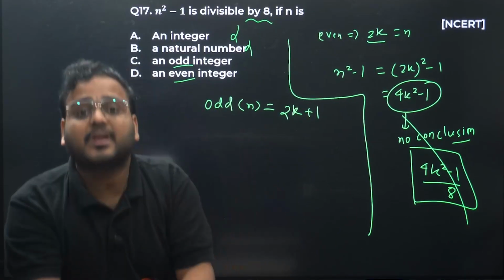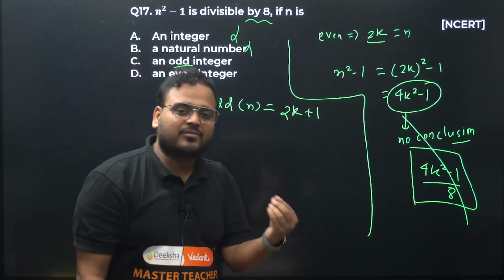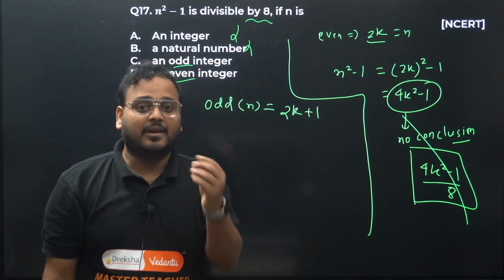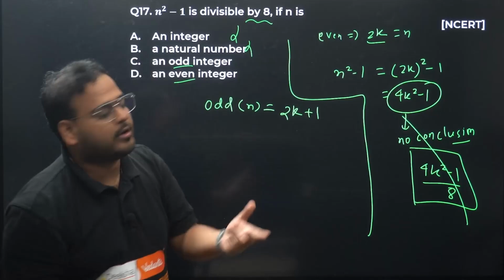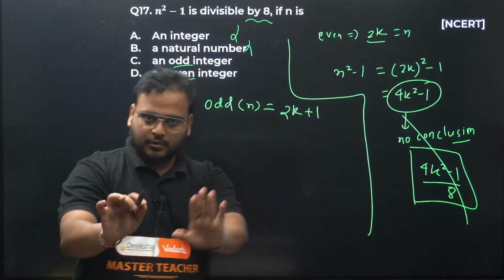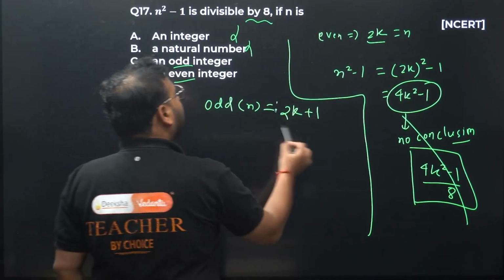A number next to an even number is an odd number, right? Next to 2 is 3, odd. Next to 4 is 5 or 3, both are odd. So you can write 2k plus 1. This is the form of an odd number.